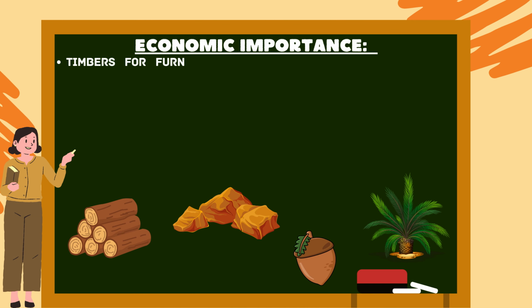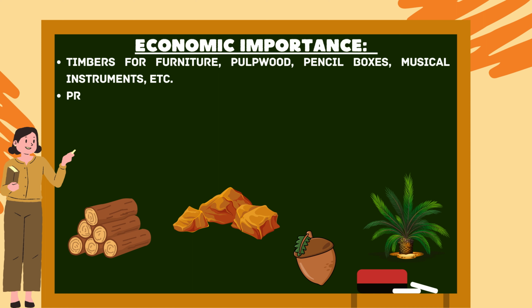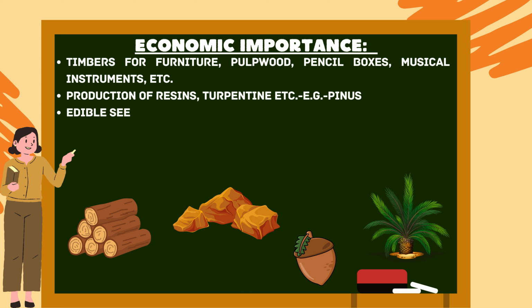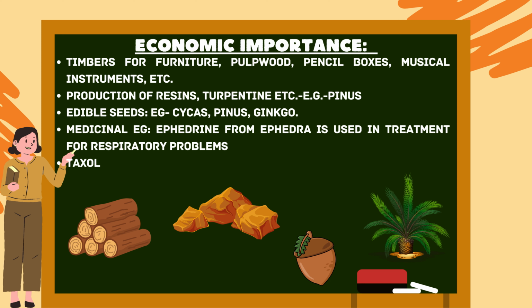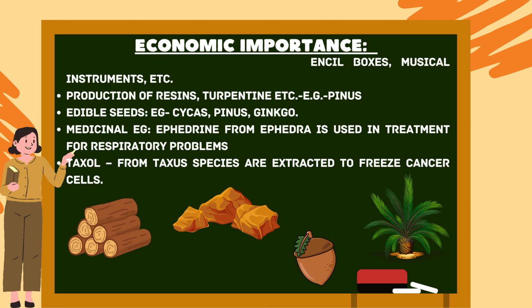Economically important. Timber for furniture, pulpwood, pencil boxes and musical instruments, etc. Production of resins and turpentine, for example from Pinus. Edible seeds, examples Cycas, Pinus and Ginkgo. Medicinal: ephedrine from Ephedra is used in the treatment of respiratory problems. Taxol from Taxus species is extracted to treat cancer cells.